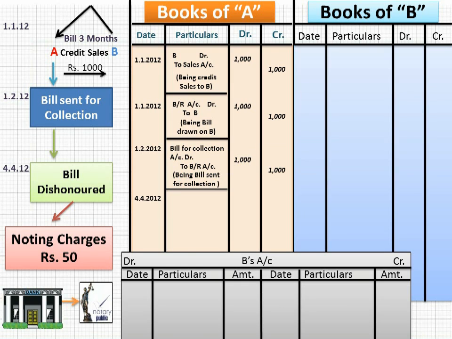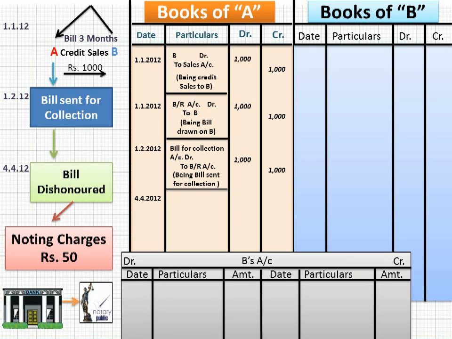So be careful. And one thing more, when the bill was sent to the bank for collection, A will have to inform B immediately about this activity, that the bill accepted by you has been sent to this and this bank, and on due date, please go to this bank and pay the money.